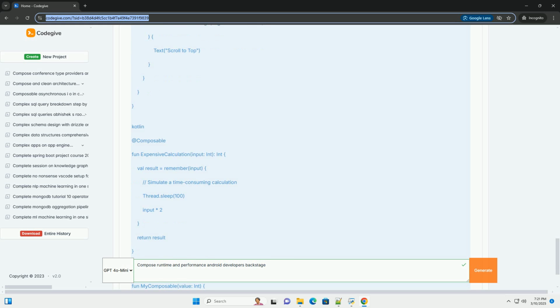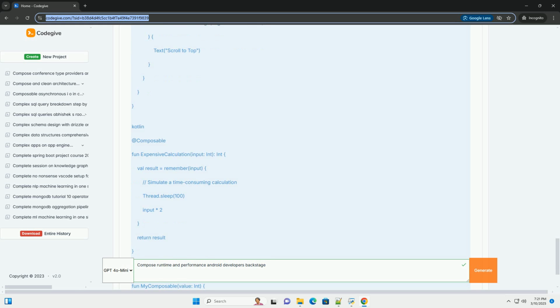If the activity or process is destroyed, for example due to a configuration change, the state is lost. RememberSaveable uses the saved state registry to persist state across these events. Use derivedStateOf. If you need to derive a new state from an existing state, use derivedStateOf. This ensures that the derived state is only updated when the underlying state actually changes.